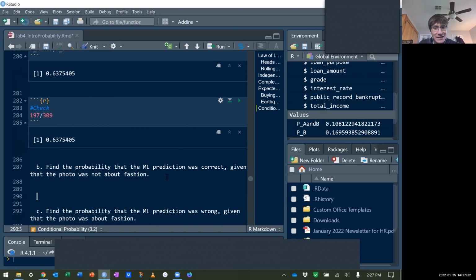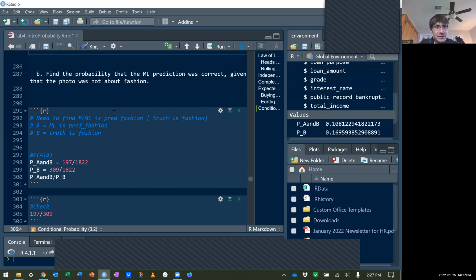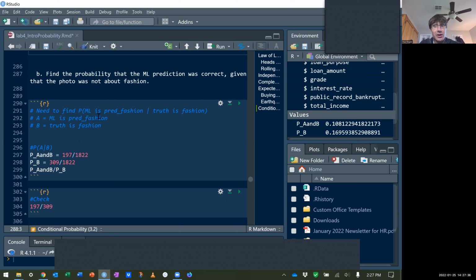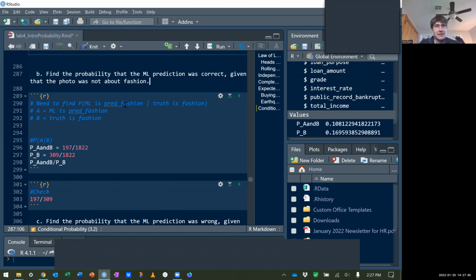Okay, so let's break down. Hopefully that was helpful, that explanation. If not, you can watch it again. You can pause and rewind because there is a lot of information in these two-way tables. So I'm going to go through the next one with you, break it down the same way. So first step is, what does the problem say?